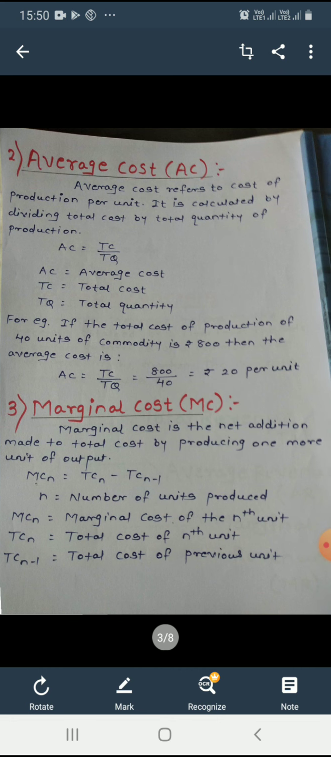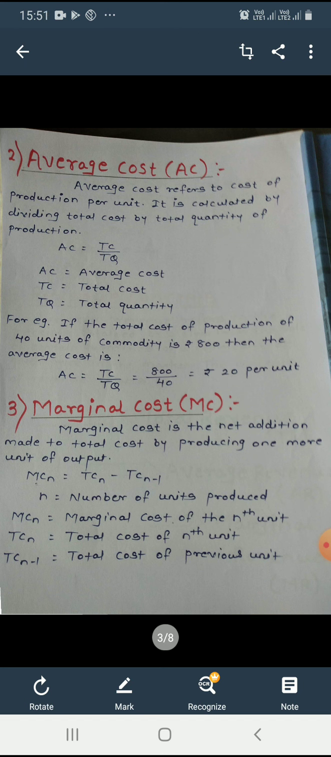Now, second type of cost, average cost. Average cost refers to per unit cost or per quantity cost. It is calculated by dividing total cost by total quantity of production. See the formula for average cost. AC is equal to TC divided by TQ. Here AC stands for average cost, TC stands for total cost, TQ stands for total quantity. Students, see again the formula. Average cost is equal to total cost divided by total quantity.